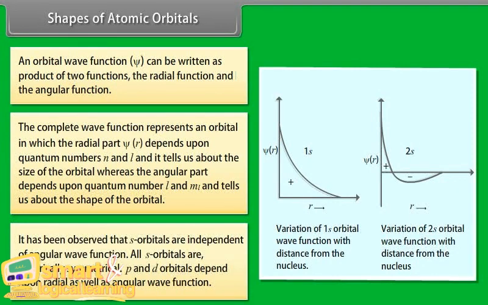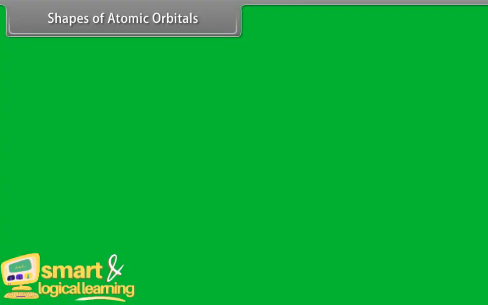It has been observed that s orbitals are independent of angular wave function. All s orbitals are spherically symmetrical. p and d orbitals depend upon radial as well as angular wave function. Shapes of atomic orbitals.